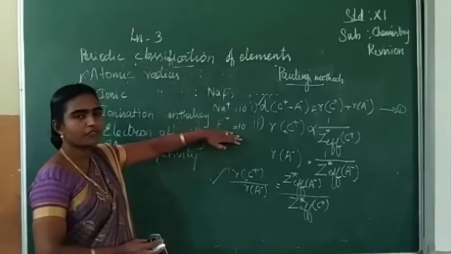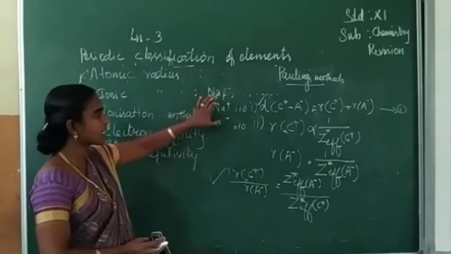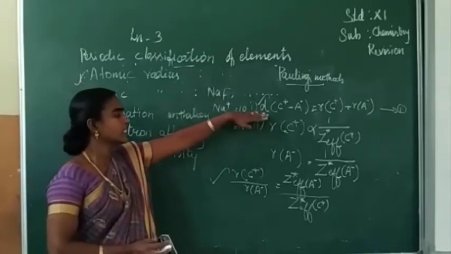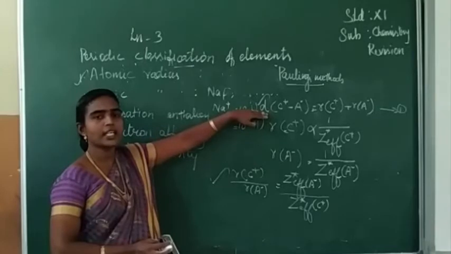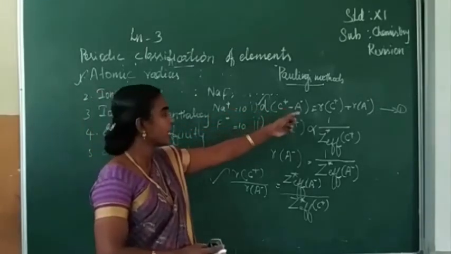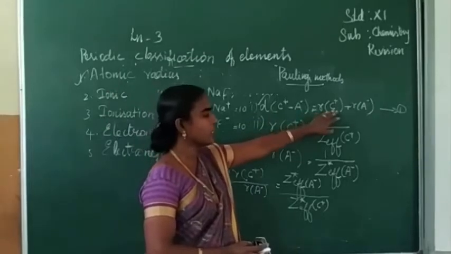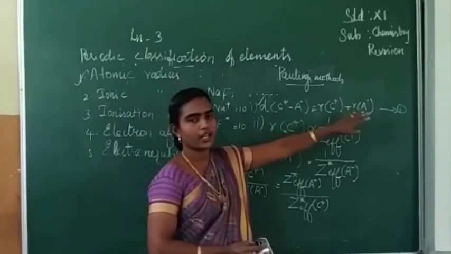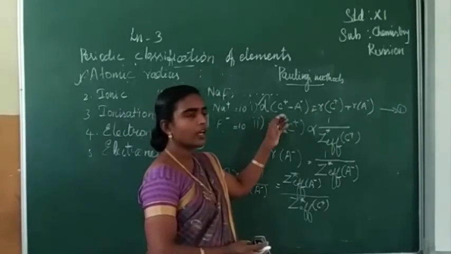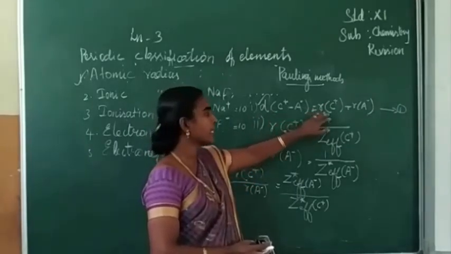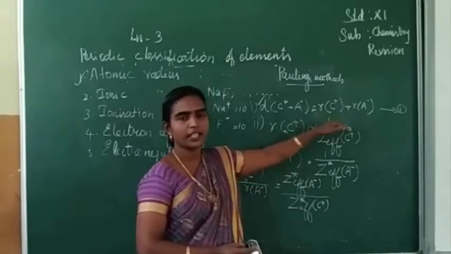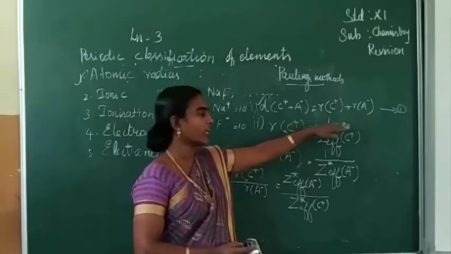For this type of ionic crystal having isoelectronic species, the internuclear distance of these two ions is equal to the radius of the cation plus the radius of the anion. If internuclear distance is given and one of the radii is given, we can rearrange the equation and find out the radius of the particular ion.